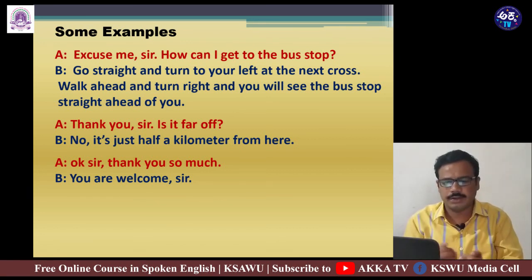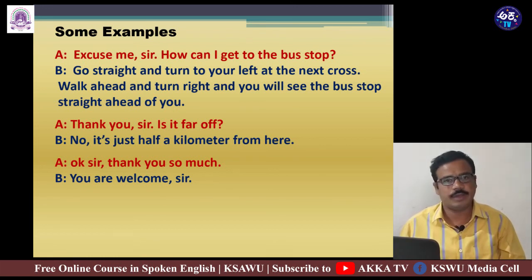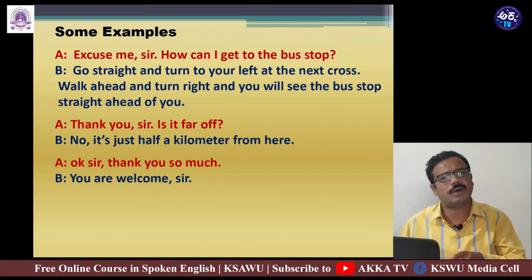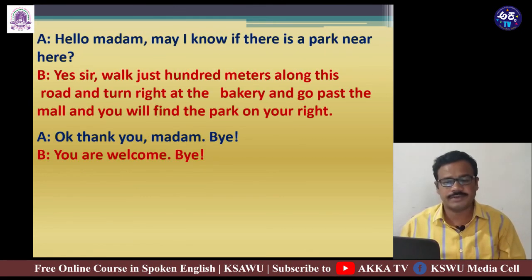And after getting the information, A says, thank you sir, and he asks an extra bit of information. Is the bus stop far off? And B says, no, it's just half a kilometer from here. And A thanks him, okay sir, thank you so much. And B says, you're welcome sir. So this was how the conversation between A and B took place. A is seeking information and B is giving information. This is example 1. Now let us look at example 2.